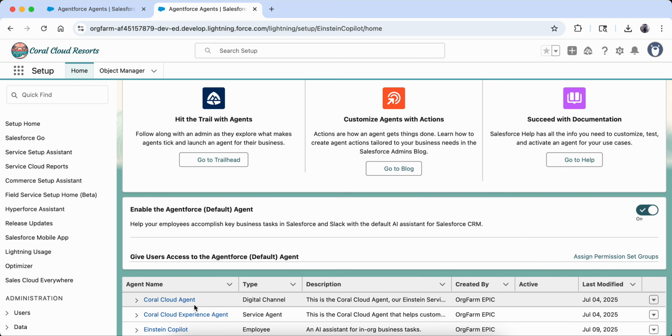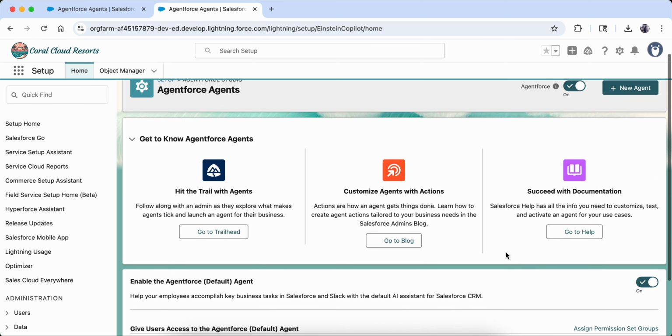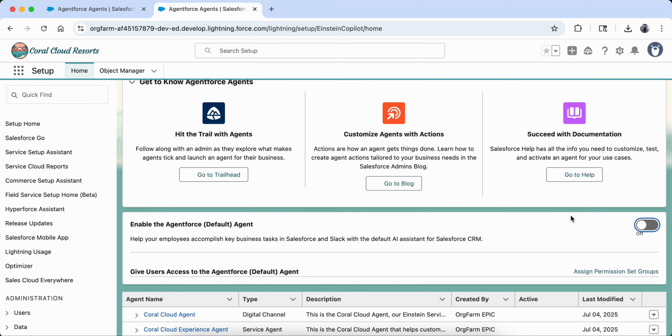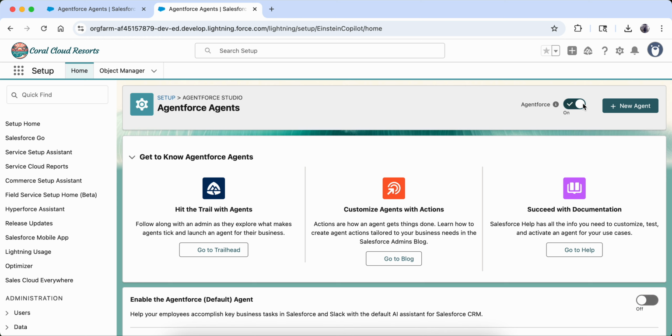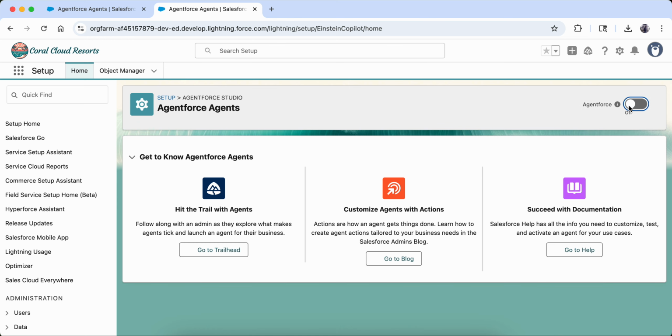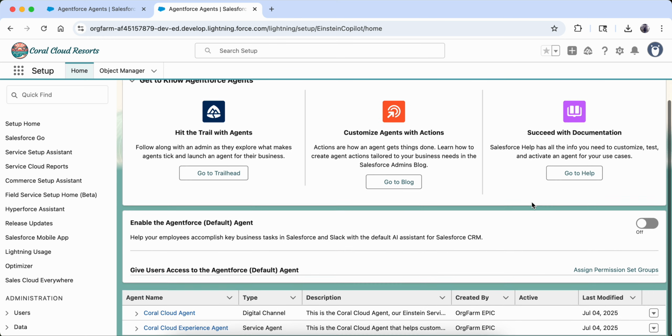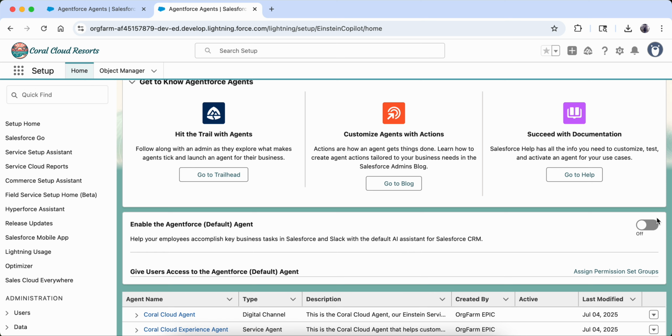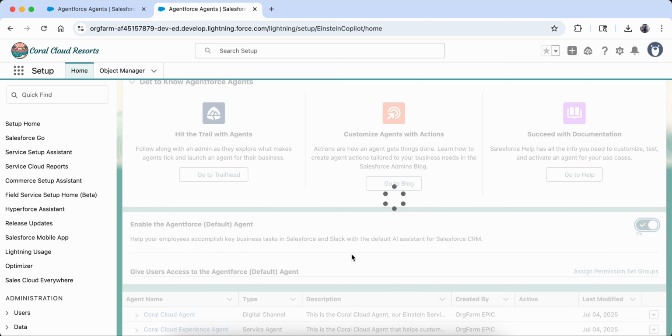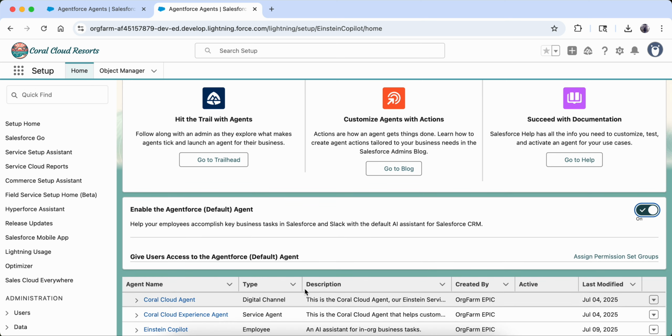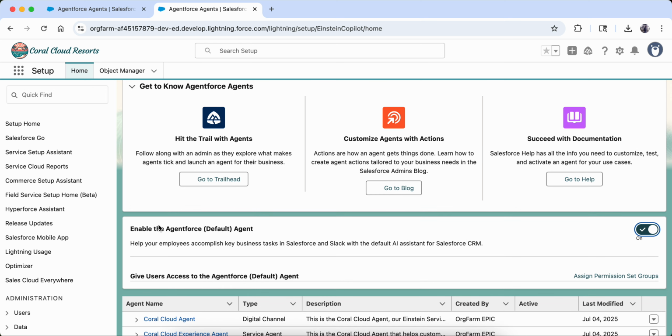I just wanted to show you how it looks like, but you will not be able to see these agents unless you have these things on. So you have to turn two things on. One is this, the Agentforce. As soon as you turn on Agentforce, this will come. And then if you want the default one, you see that the default one is Einstein Copilot, so it is coming after you enable this.